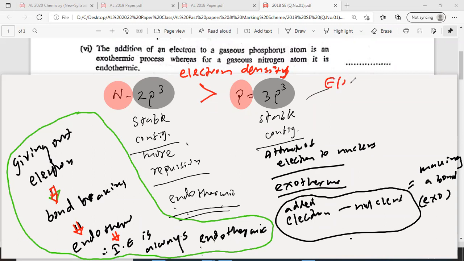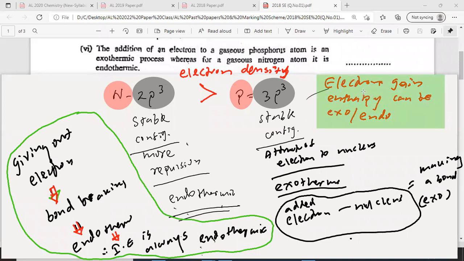Please write here. Electron gain enthalpy can be exothermic or endothermic. Can be exo or endo. It's both possible. Can you all please copy this down quickly? Electron gain enthalpy can be exo or endo.